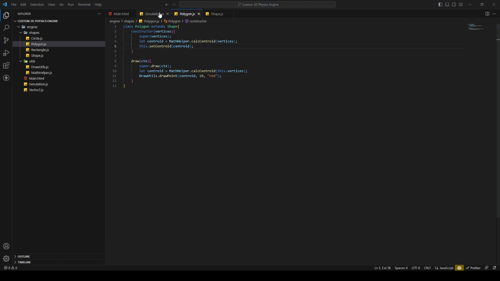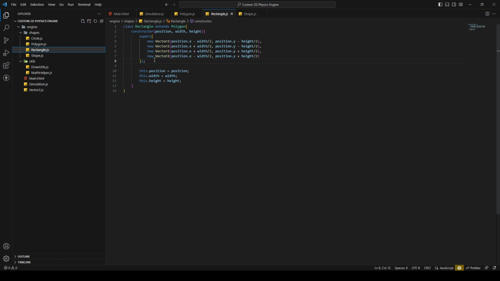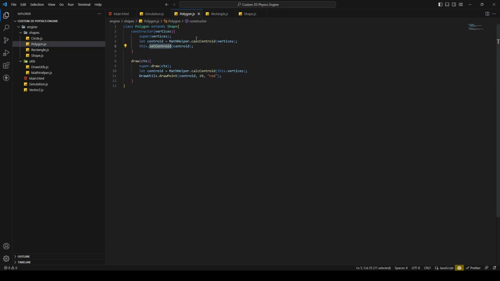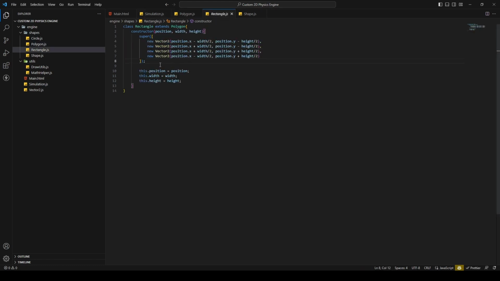Of course, we could call this method in the rectangle class too, and we are not needing to calculate a centroid in this complicated manner in the rectangle class, because we can just use the position, because this is gonna be our centroid.